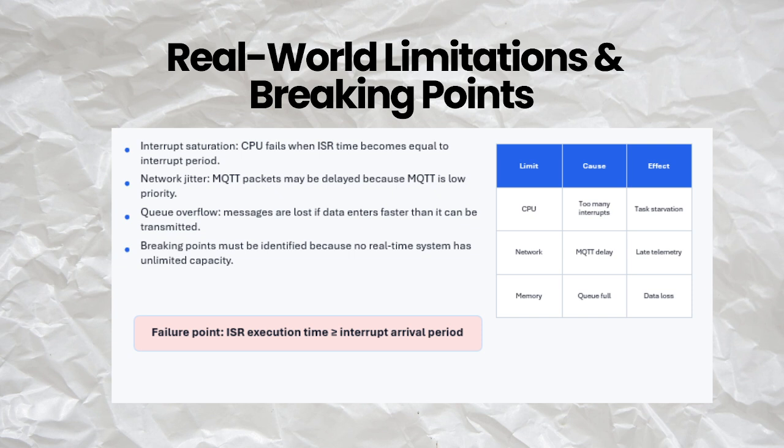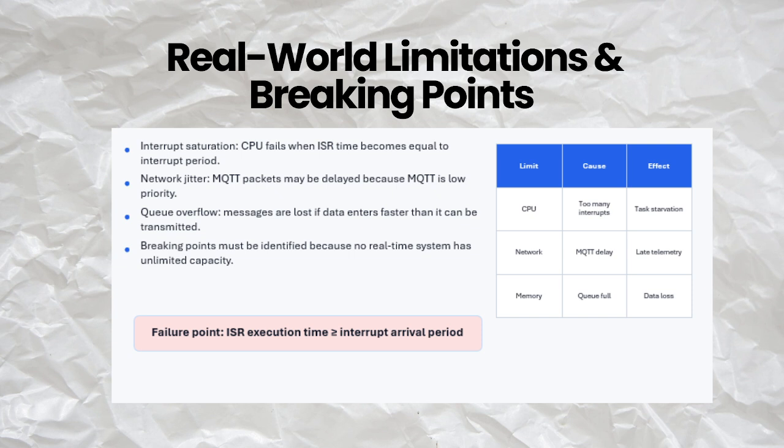The second limitation is network jitter. MQTT is a lower priority task, so during heavy pulse activity, packet transmission may be delayed. Additional delay can also come from Wi-Fi congestion, retransmission, or broker response time. However, this delay should affect only telemetry reporting and not the real-time pulse counting.